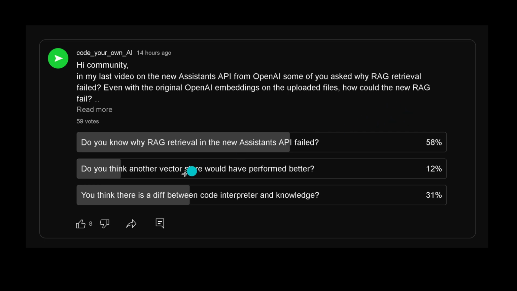Do you think there's a difference between the code interpreter and the knowledge upload? And a third said yes. Well, I don't think so. And I asked, do you think another vector store, apart from the embeddings from OpenAI on GPT-4, would have performed better? And 12% of my subscribers said yes. Well, I will show you this is not the case.